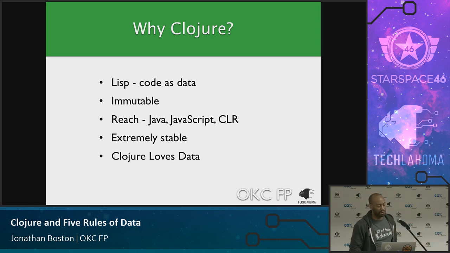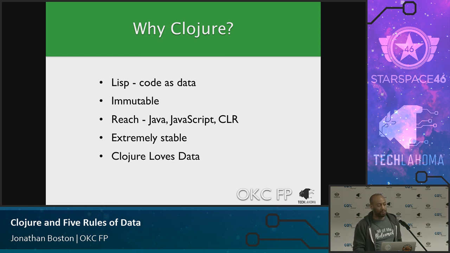And then it has reach, right? Clojure is on Java. ClojureScript is JavaScript. They have Clojure CLR. There's probably a few others that people work on. But Clojure and ClojureScript are the big ones. And if you can hit Java and you can hit JavaScript, you've got 99% of everything covered, pretty much. So I've worked in several different industries, and I've been able to use all of these.